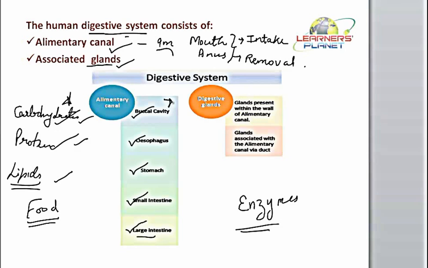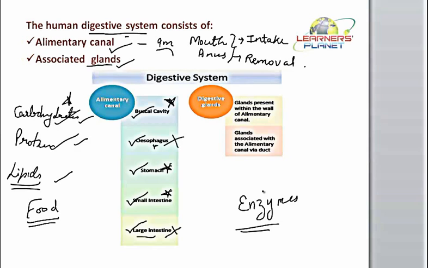It is taking place in the buccal cavity. Then it is not taking place in the esophagus. This esophagus is meant for the transfer of food material, right? Then further, of course, it is taking place in the stomach and in the small intestine. Further, there is no digestion in the large intestine. So we can say that the buccal cavity, stomach and small intestine are the major parts of the alimentary canal where the digestion is taking place. In terms of digestion, these are the three main parts. Besides this, all of the parts are equally important.